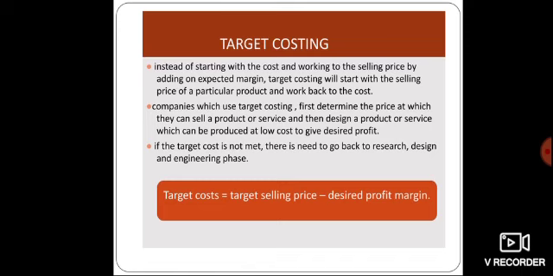If the target cost is not met, that is, if the actual cost for producing the product or service is higher than the target cost, the product will be subjected to redesign or redevelopment to match the target cost. So the equation for calculating target cost is target selling price minus desired profit margin.